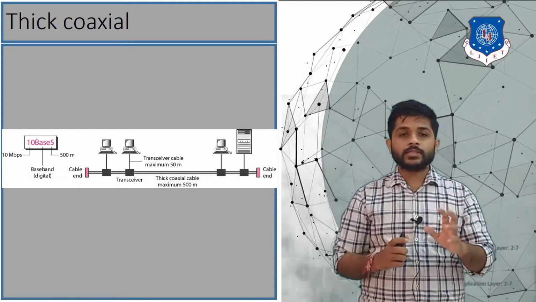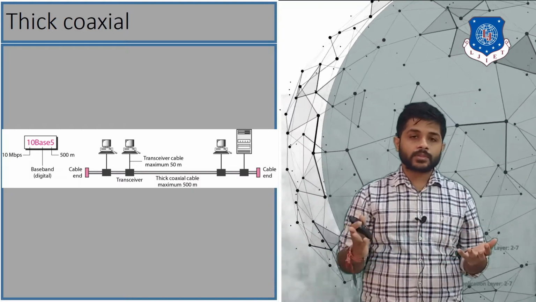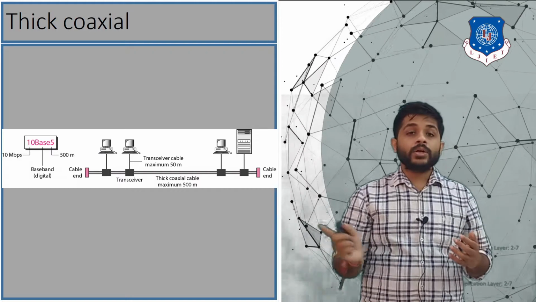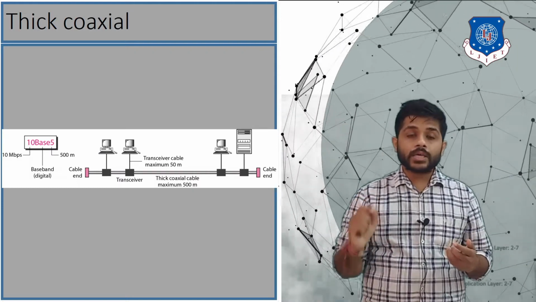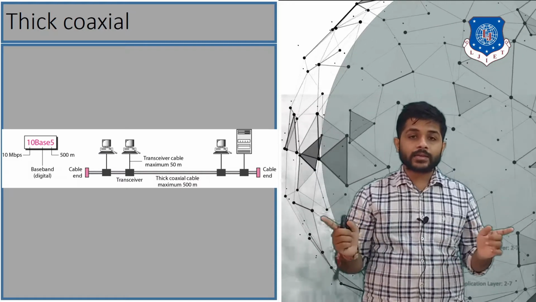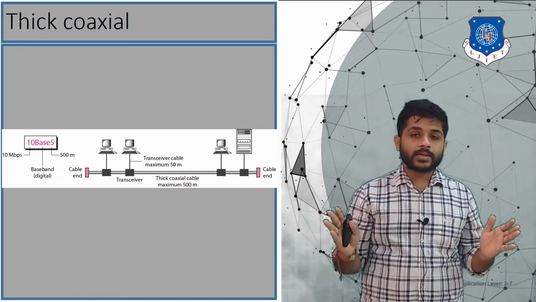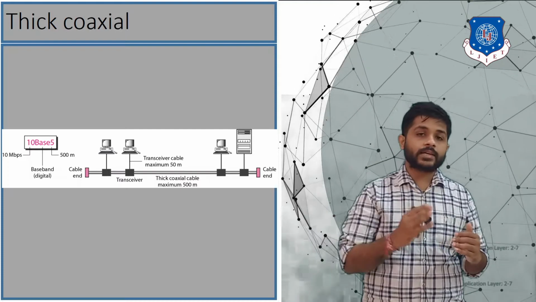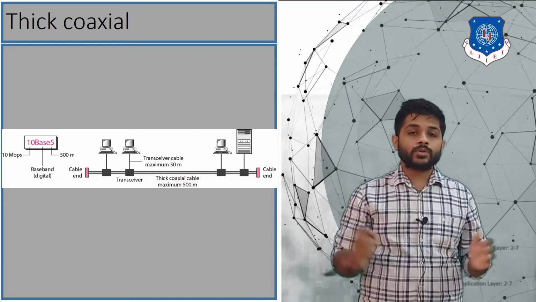You can see that the bus topology is created. There are devices which are computers, there are some servers, and they are connected using the thick coaxial cable, right? And there are some reflectors at the end. Why are there reflectors? Because the signal will be reflected back from those devices.